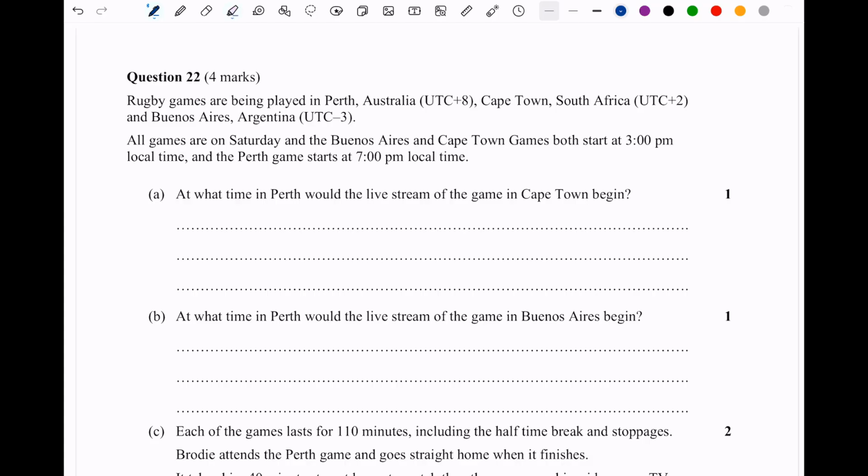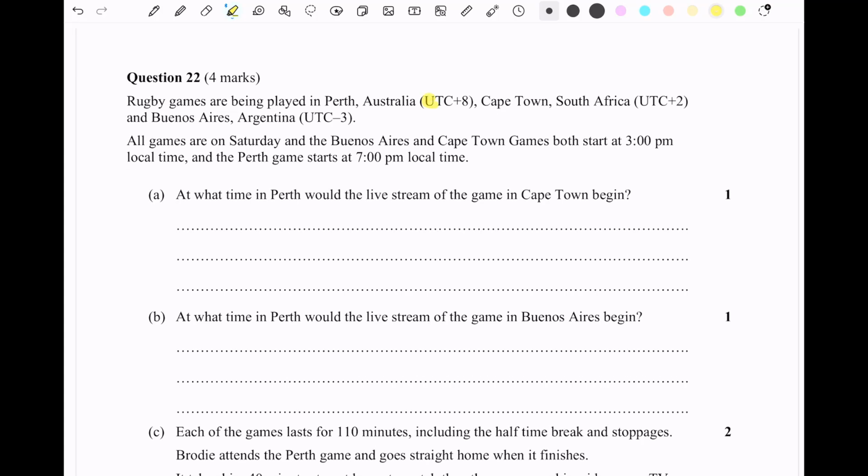It's probably worth noting before we move on that UTC is Universal Time Coordinated. So it's just a way to refer to times across the world, with UTC 0 being the reference point.